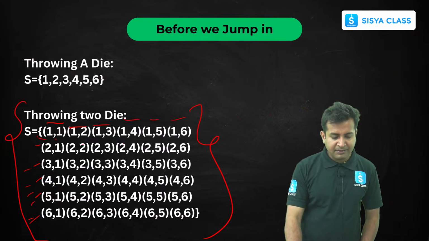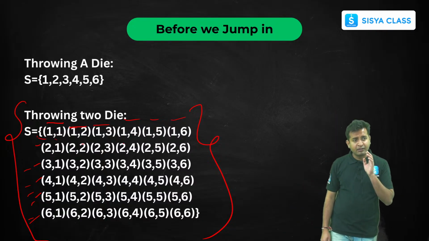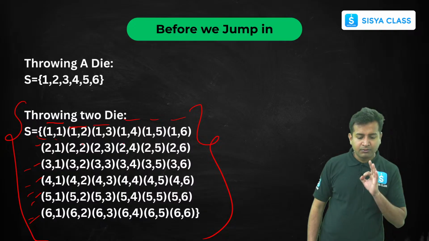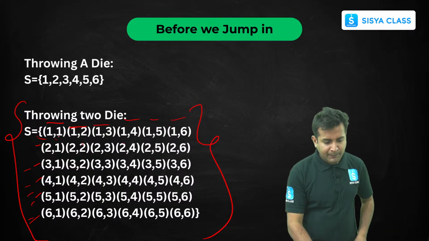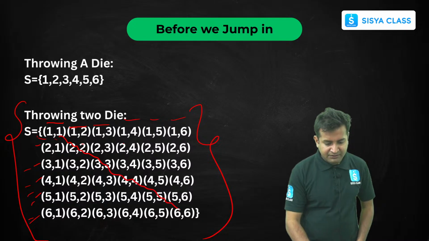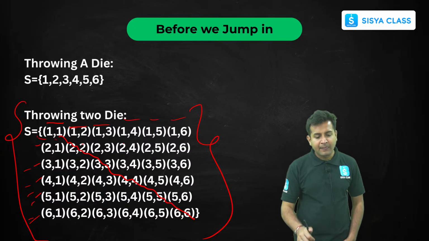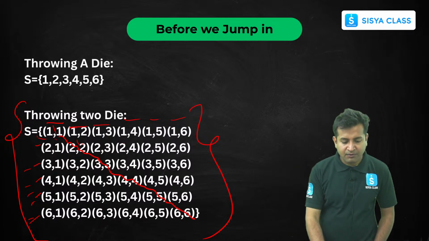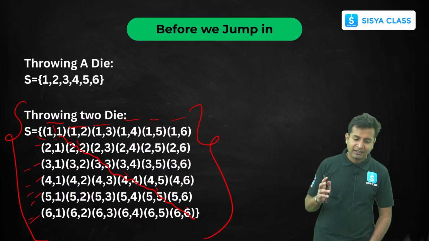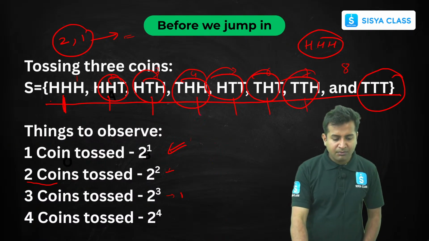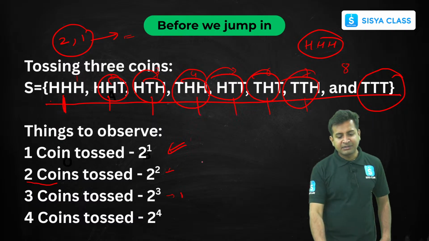Now, this thing is very, very important: when we are rolling a die, they will always ask about rolling 2 dice. Whenever we are rolling 2 dice, there will be 36 outcomes. Remember, they can ask what is the probability that we get the same numbers on both the dice. So how many outcomes? 1, 2, 3, 4, 5, 6. So the favorable outcome is 6 by 36. That is 1 by 6. Okay, got it?